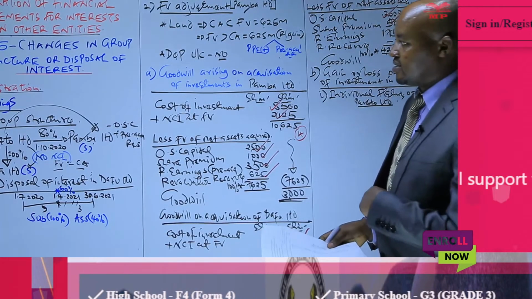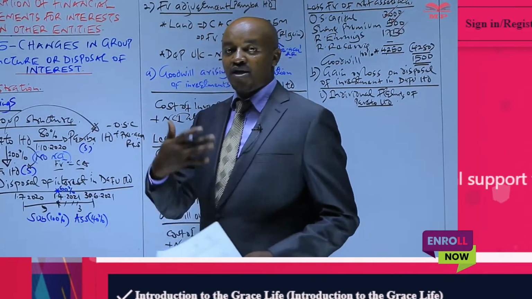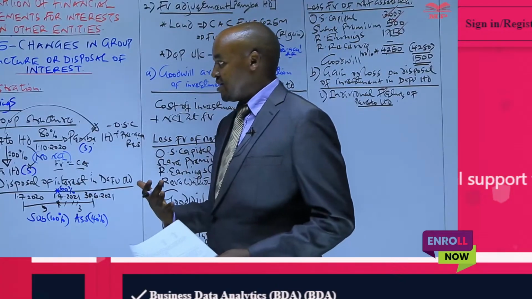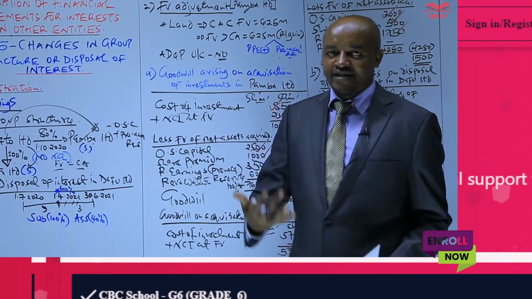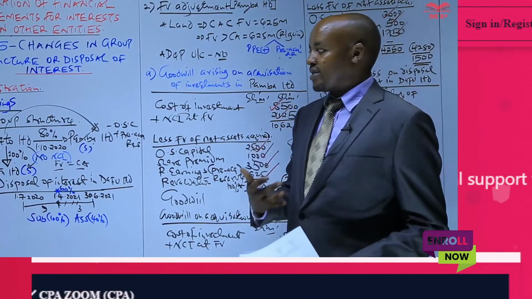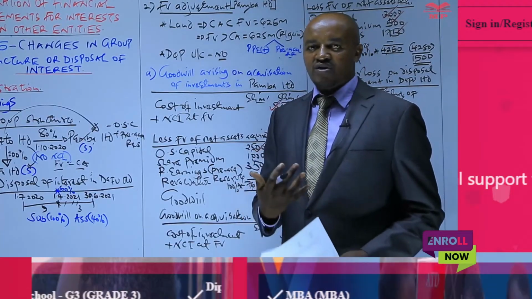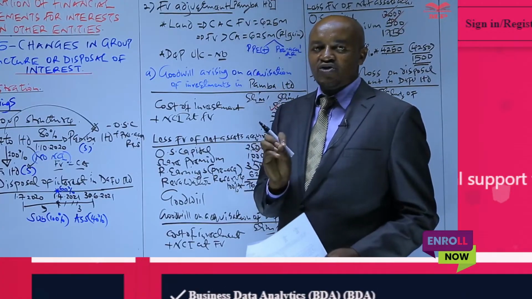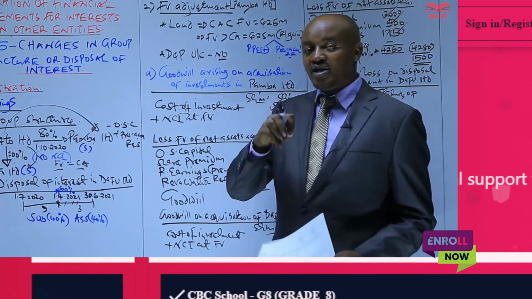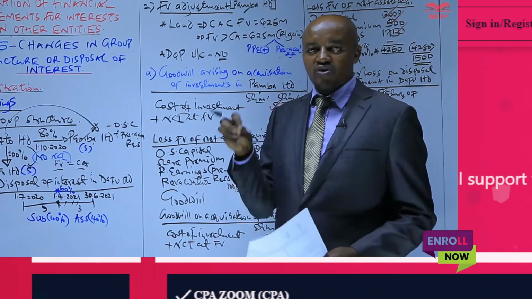Now, in this case, when Pareto Limited, the parent company, invests in a subsidiary, to the parent company that investment in a subsidiary is like an asset. And therefore, once the parent company sells some of the shares, or all the shares in a subsidiary, the parent company in its individual financial statement, not in the group account, will need to recognize the gain or the loss on disposal.